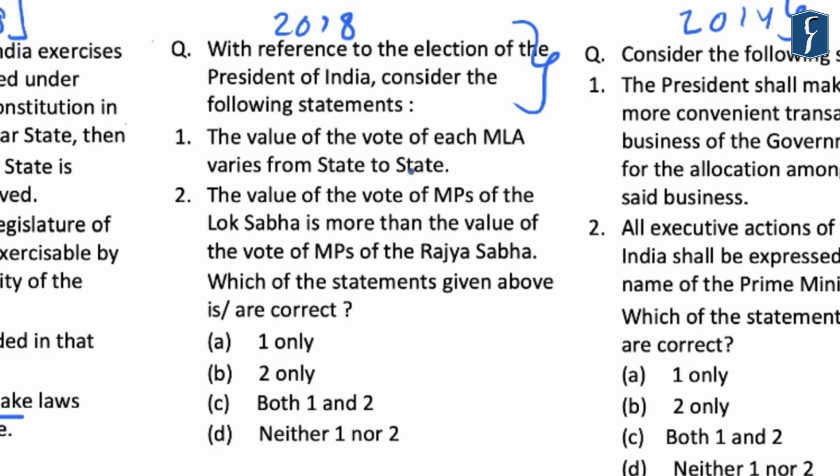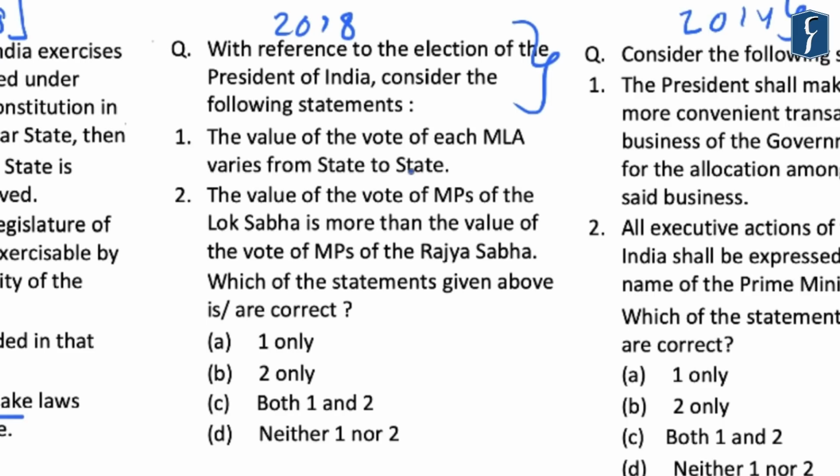Now, regarding the procedure of election of the President of India, the Constitution provides that there shall be uniformity in the scale of representation of different states, as well as there should be parity between the states as a whole and the union at the election of the President. And accordingly, the formula for the calculation of value of the vote of an MLA and the value of the vote of a member of parliament have been provided in the Constitution.